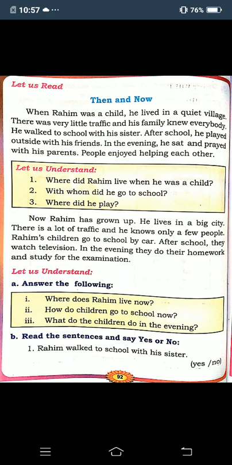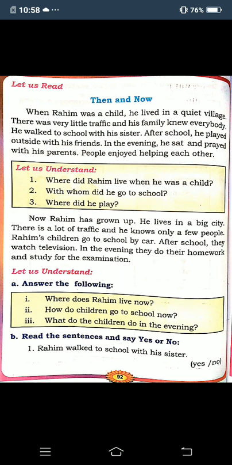So, this boy named Rahim, when he was a child, was living in a village. That village was very quiet. There was no noise, and there was only little traffic. Rahim's family knew everyone in that village. He used to walk to school with his sister.